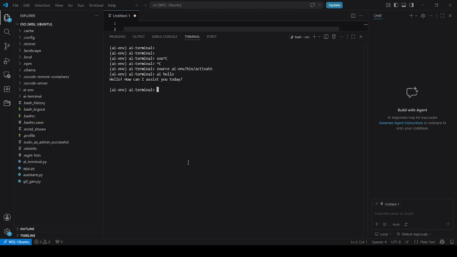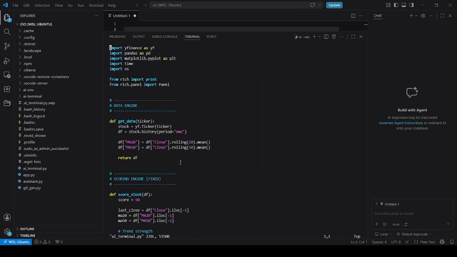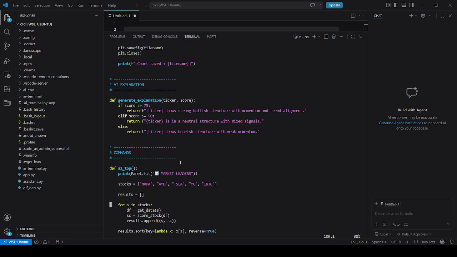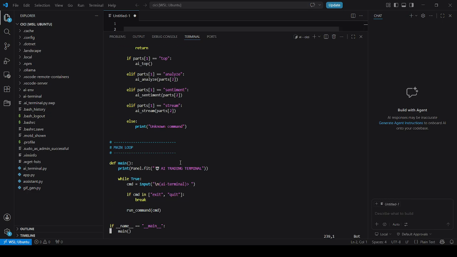So for building the Bloomberg, we need yfinance, pandas, Matplotlib, and rich. So while this is installing, I'll tell you what else we need. We need an AI terminal.py, which I'll show you. So this is our script, which is using rich panel, rich, pandas, yfinance, and a data engine, scoring engine, and visualization of the stocks. So if you need the script, just comment and I will link it.